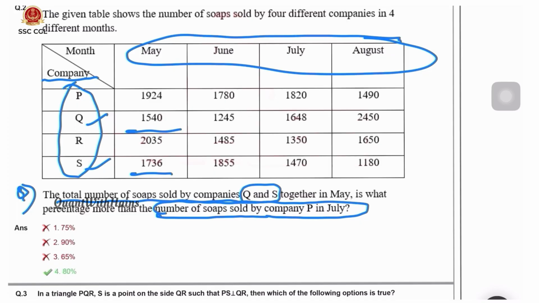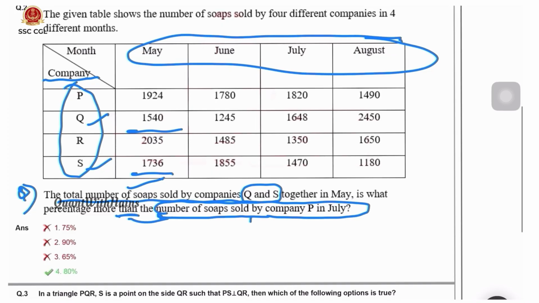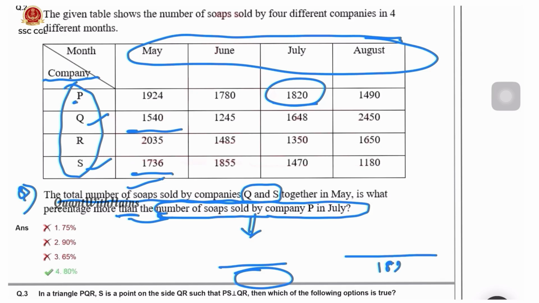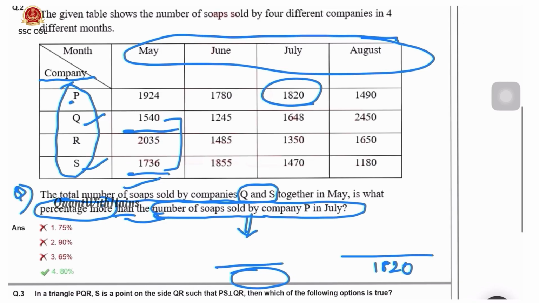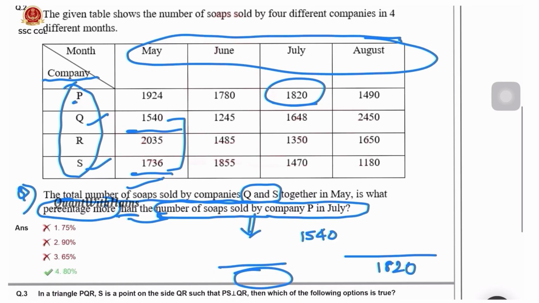is what percentage more than the number of soaps sold by company P in July. Here we are comparing this first value with this, so this value should be in the denominator. P is here, July is here, that means 1820 should be in the denominator. Here they are asking what percentage more. More means we need to subtract. Q and S is 1540 plus 1736. Percentage means multiply by 100.